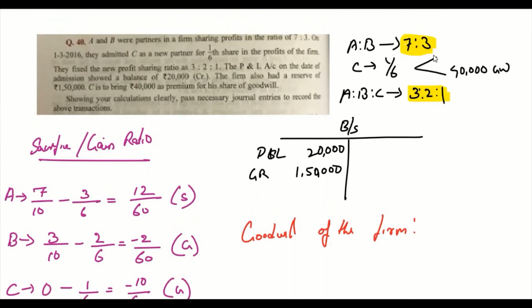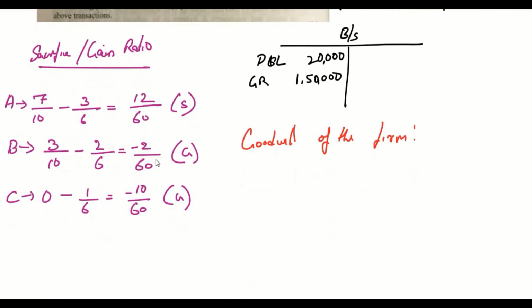For 1/6 share of goodwill, C is bringing 40,000, right? So the goodwill of the firm is equal to 40,000 multiplied by 6/1. That is equal to 2,40,000.